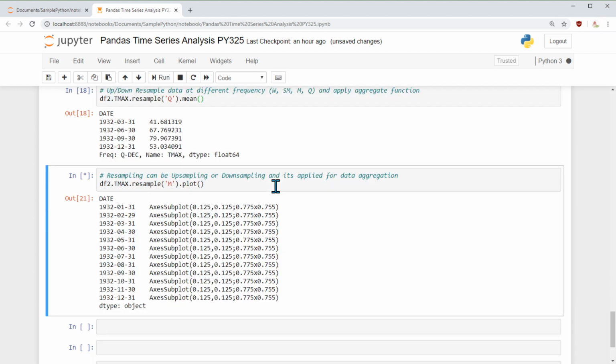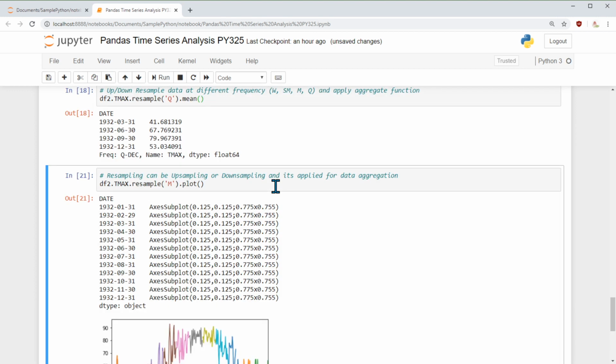We have weekly, semi-monthly, and a lot more values, but these are the ones we commonly use: weekly, semi-monthly, monthly, and quarterly. That way we can pull that information and graph it.